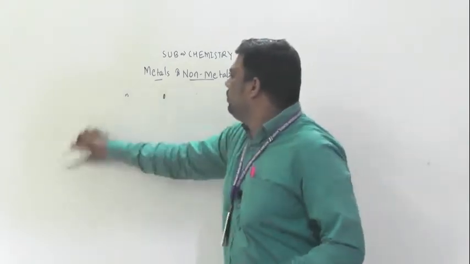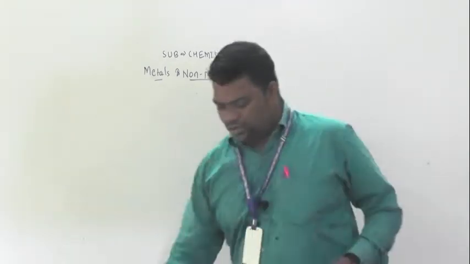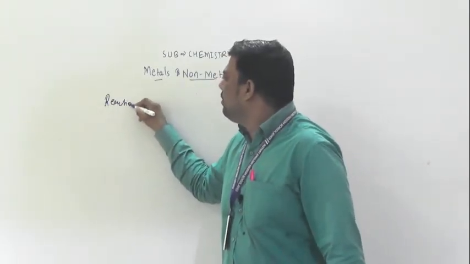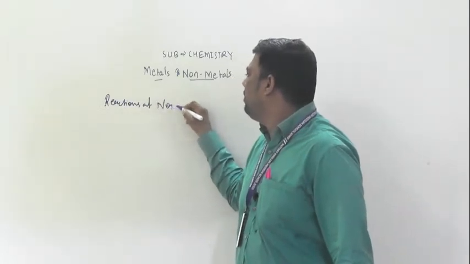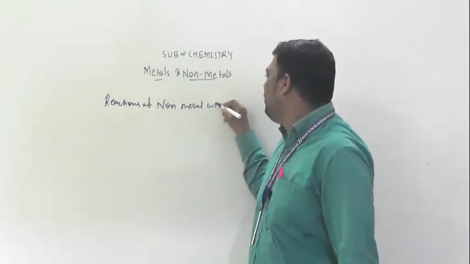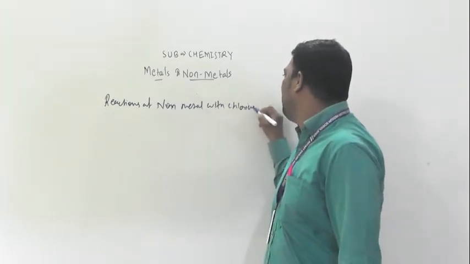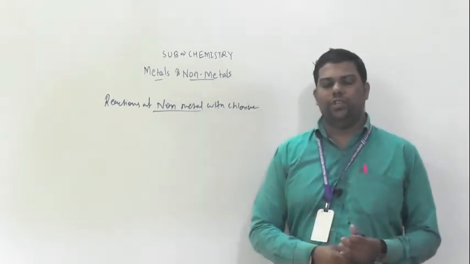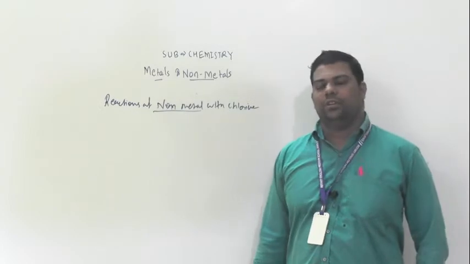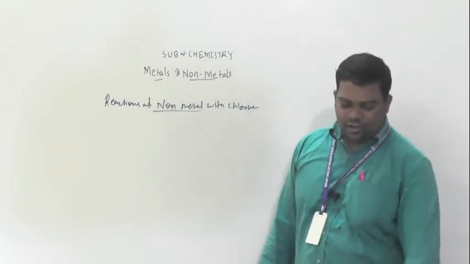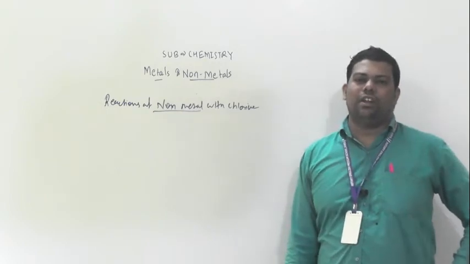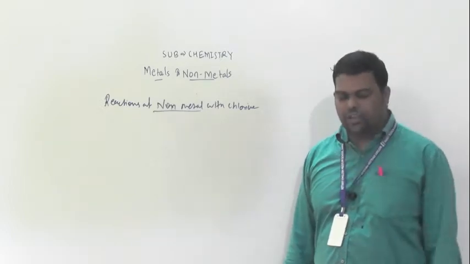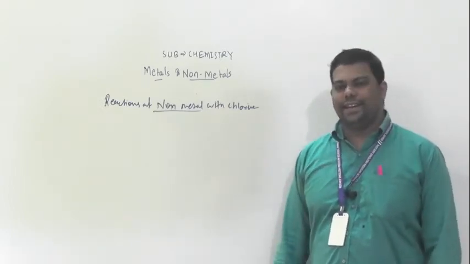Basically, non-metal plus non-metal, which bond do they form? Covalent bonds. And these are generally non-electrolytes, meaning they will not conduct electricity. And these are generally liquids and gases.